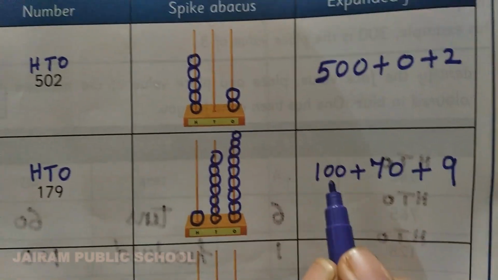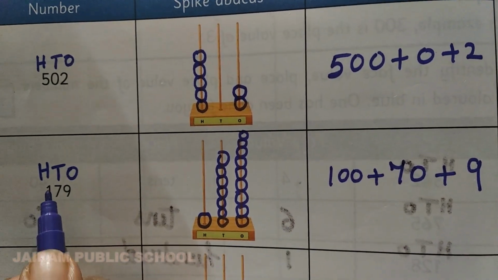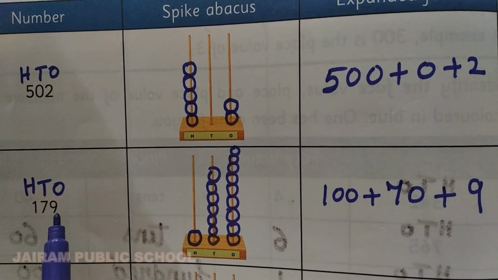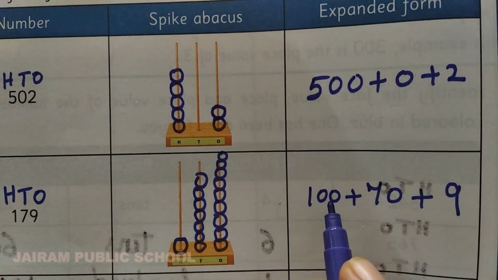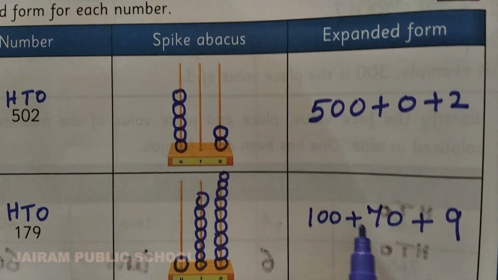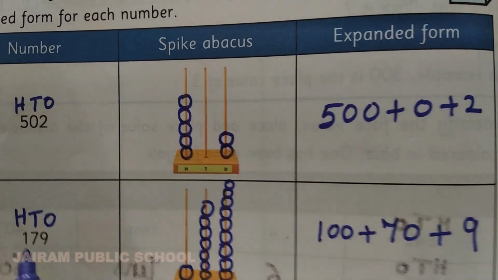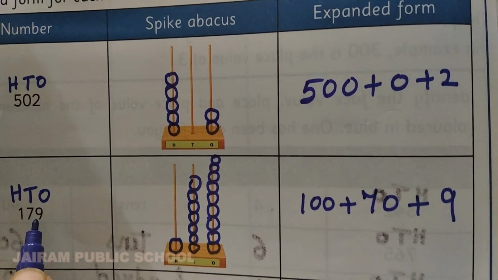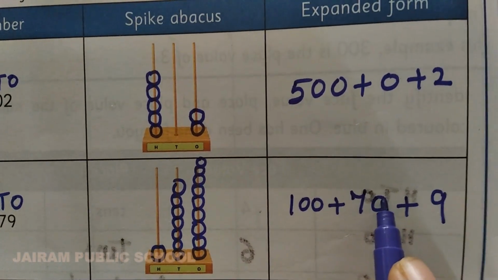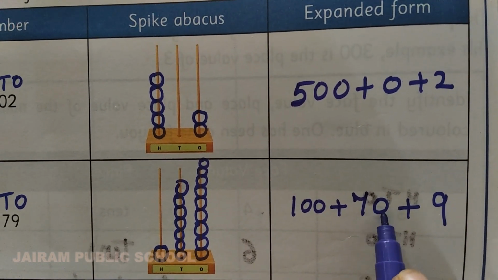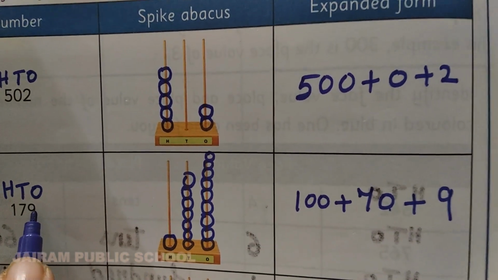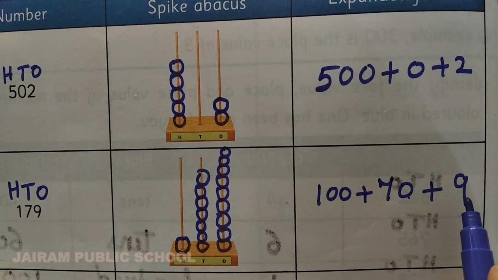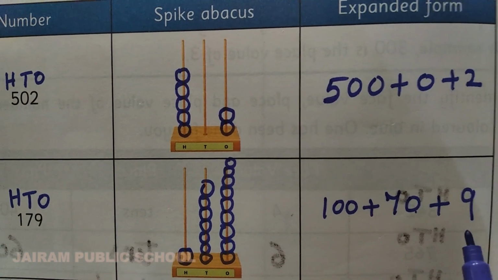Okay. And see the second sum. Here you have 1 in the hundreds place. Write that 1 here. After 1, how many digits are there, Kana? 2 digits. Yes, very good. So you have to put 2 zeros, 100. Plus, in the tens place you have 7. So put 7 here. After 7, how many digits are there? Only 1 digit. So you have to put 1 zero near 7, 70. Plus, in the ones place, what is the number you have? 9. Yes, very good. You write the number 9 as it is. Yes, very good, Kana.